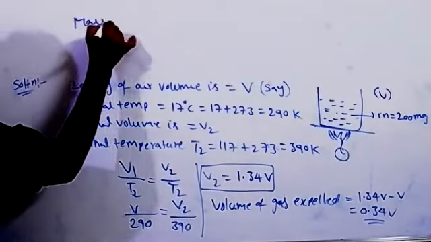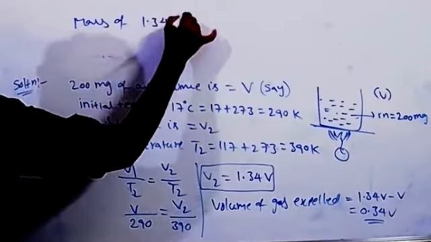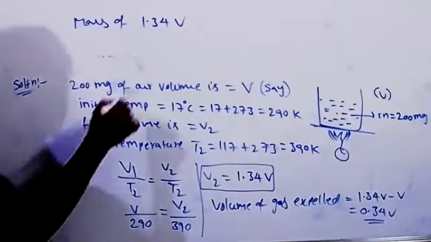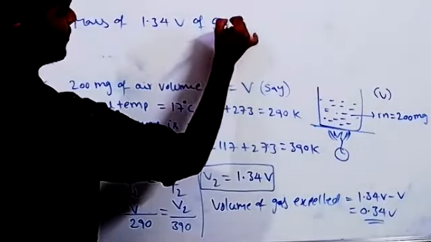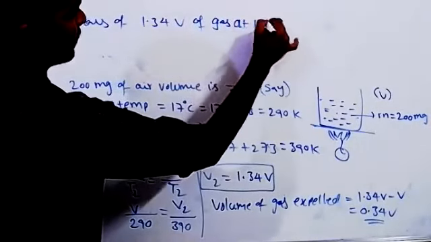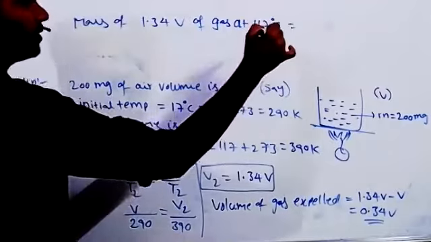Mass of 1.34 V volumes of gas at 117 degrees centigrade is equal to 200 milligrams.